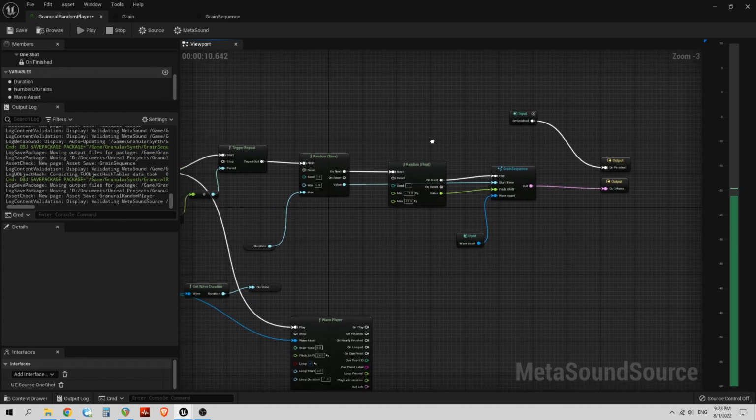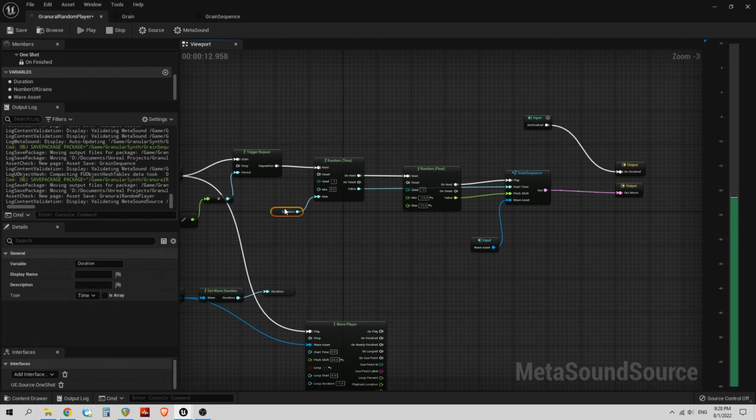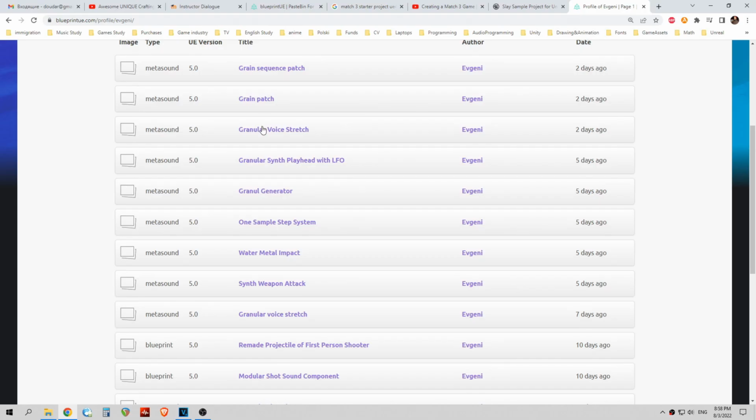However, playback of such MetaSounds tests the compression limits of your system, so you need to be careful.